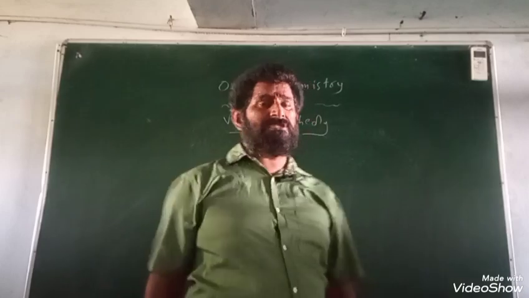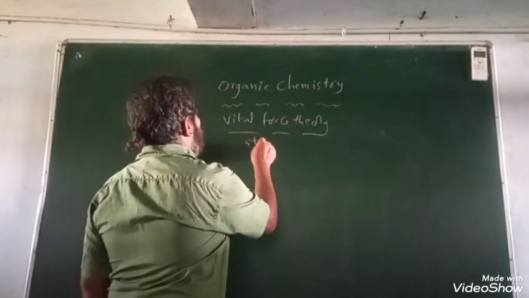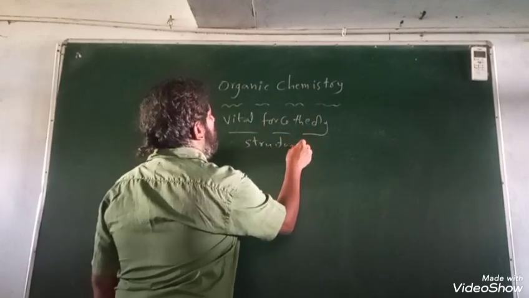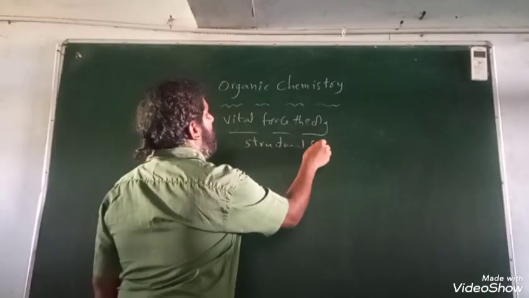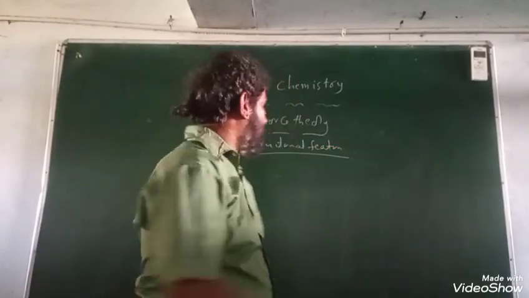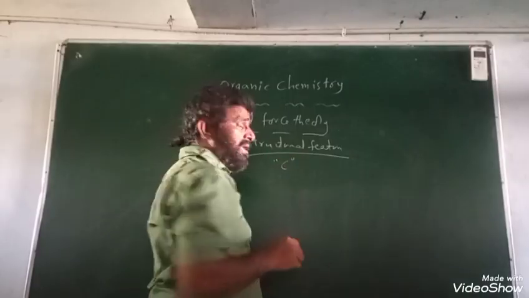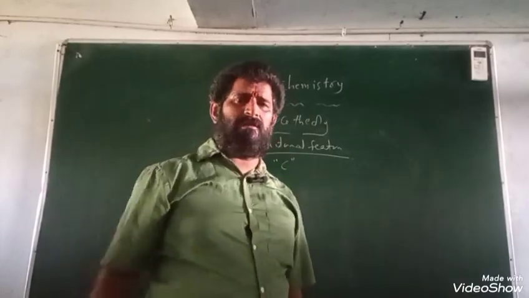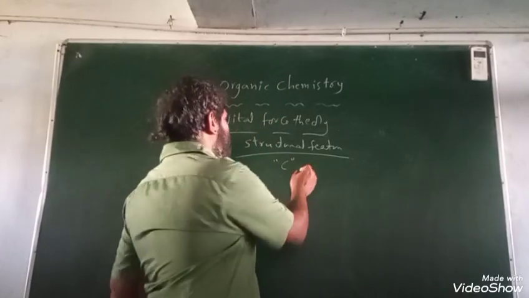Now the next one, structure of the organic compound. Coming to the structural features, the basic unit of all organic compounds is carbon. So carbon is the main component of all organic compounds, and hydrogen is the helper.